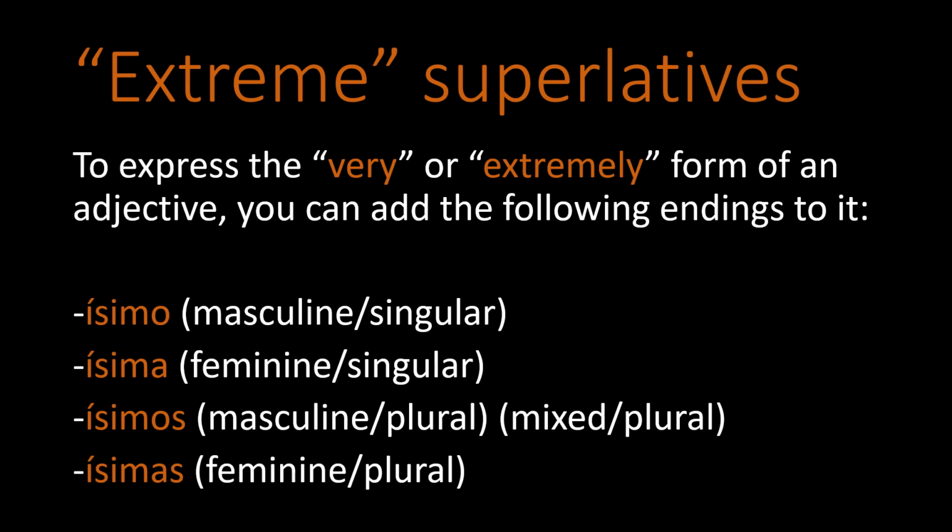To form these types of extreme superlatives, you add these endings: ísimo, ísima, ísimos, ísimas. Take a look at these endings. Notice that the first i on them is accented. Remember that.